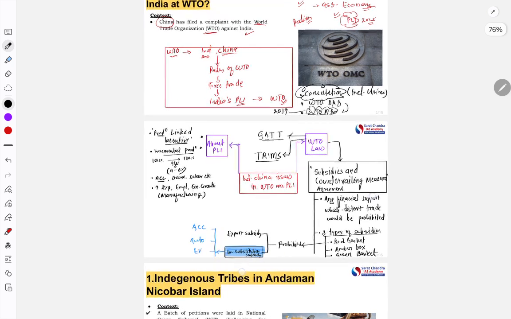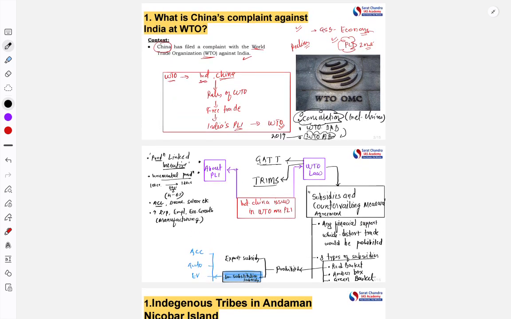So in conclusion, this issue of trade subsidy and benefit is complex. It involves multiple legal issues. So we have to see how it goes. But from India's point of view, we should be ready to defend our stand, because the PLI benefit is provided on the value addition, and that value addition may not necessarily come from the domestic market. It may come from another country also, right? So India's claim is that it is not violative of the WTO agreement. However, China is claiming it.